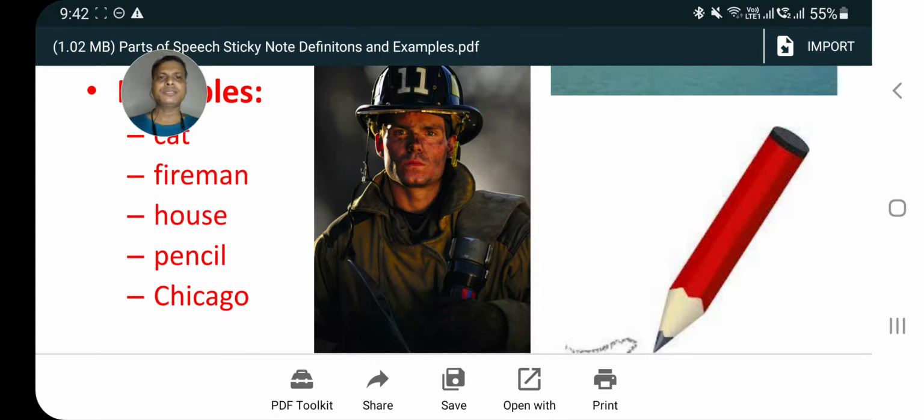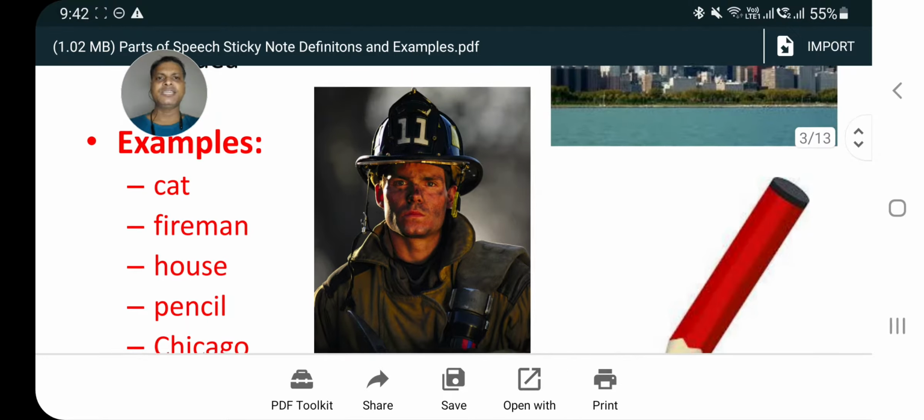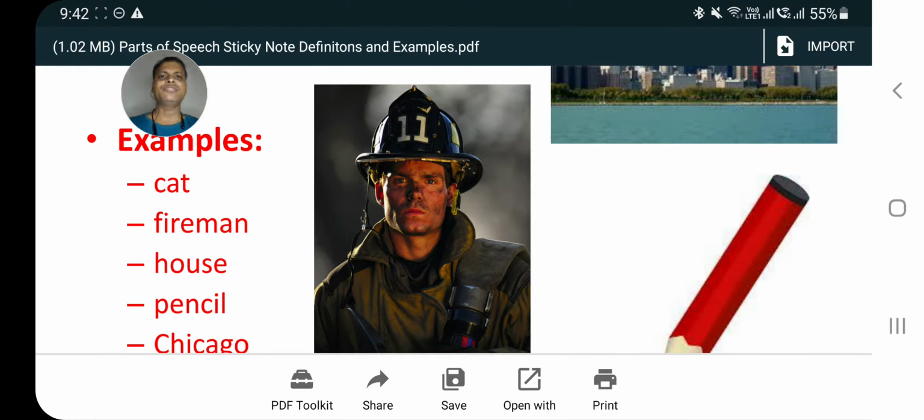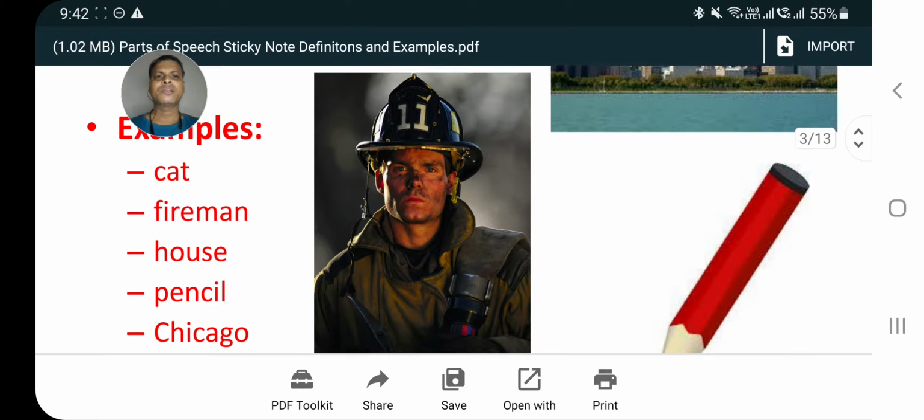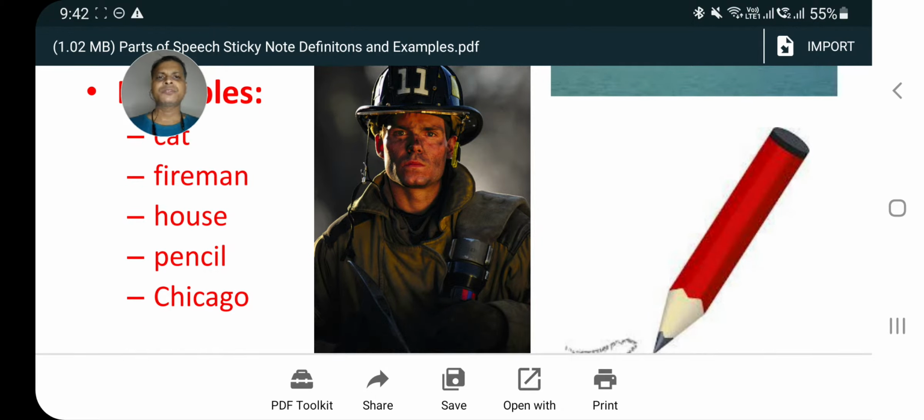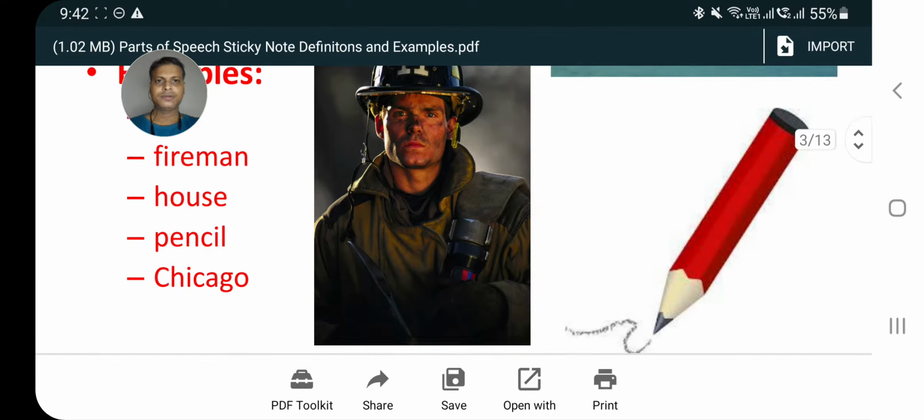I hope students you are understanding noun. Anything that has a name that is called as a noun, like cat. Cat is the name of an animal. Fireman is a person who has the duty of extinguishing fire. House is a place where we live, that is the name. Pencil, writing object name. Chicago, the place where Vivekananda gave his first speech, right?